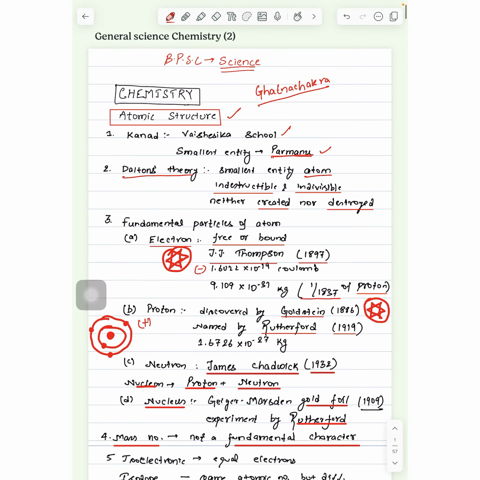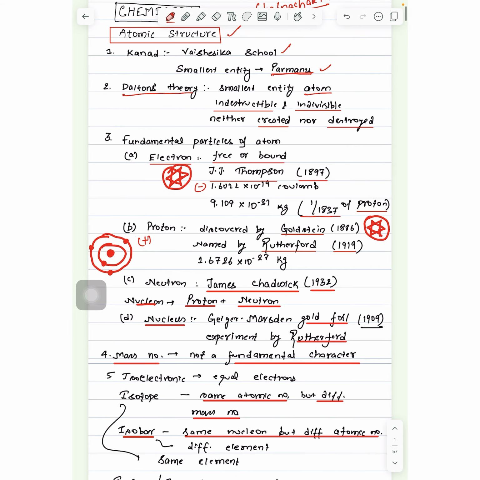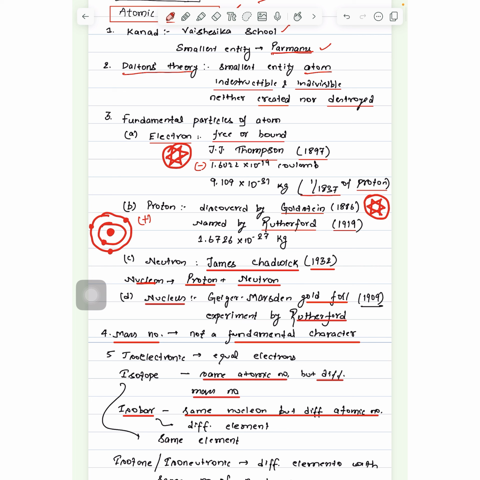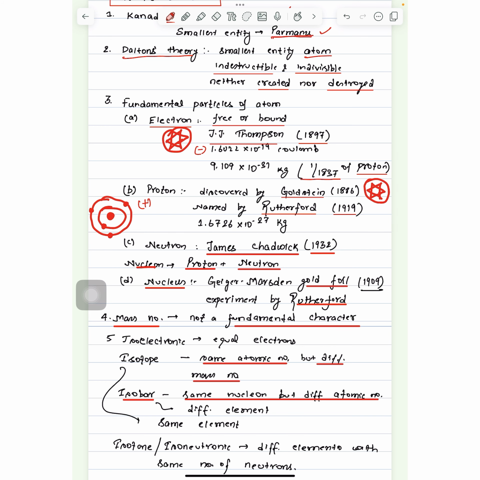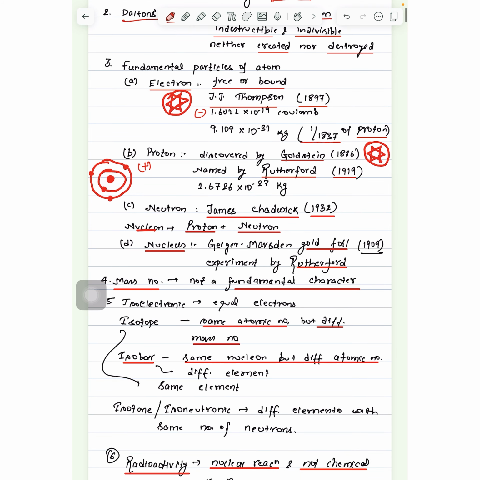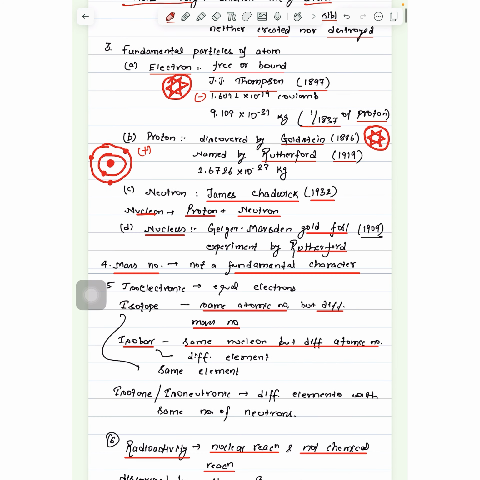So let's revise what we have studied. The important part, the electron. Who discovered electron? It was J.J. Thomson. Who discovered proton? It was discovered by Goldstein but named by Rutherford. Who discovered nucleus? Rutherford, through his gold foil experiment. Is mass number a fundamental character? No.